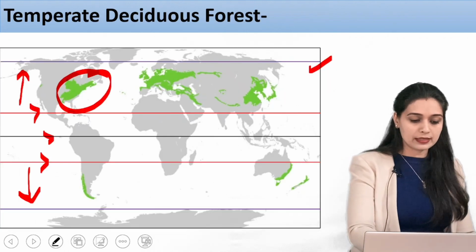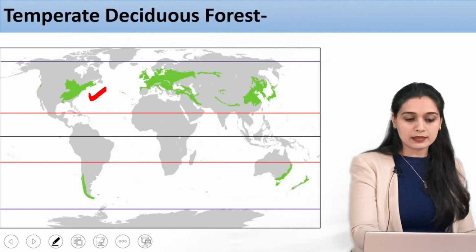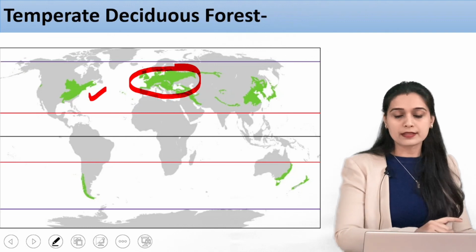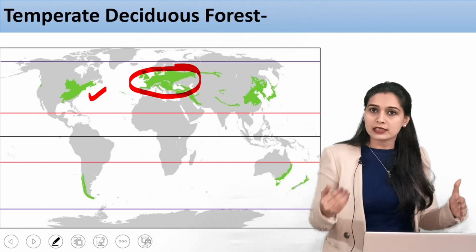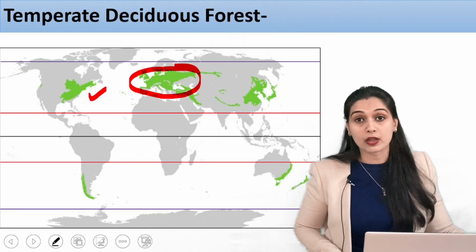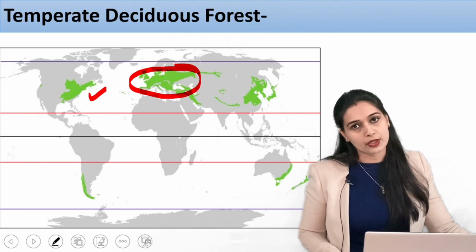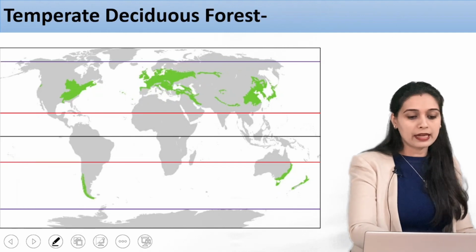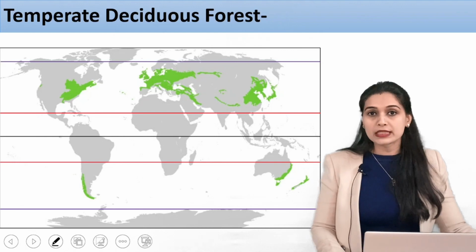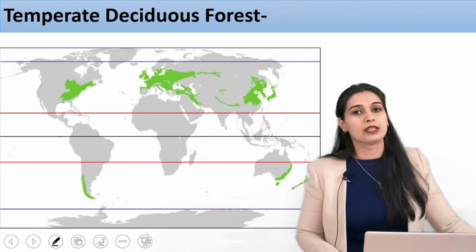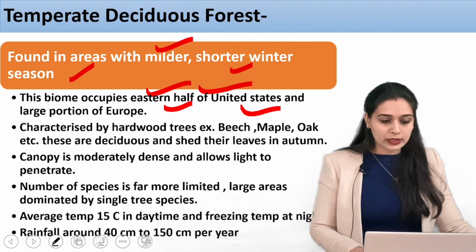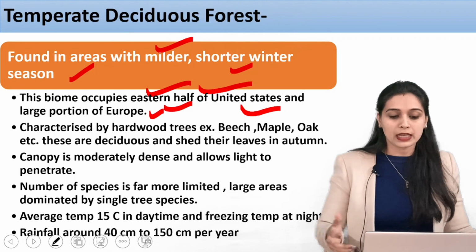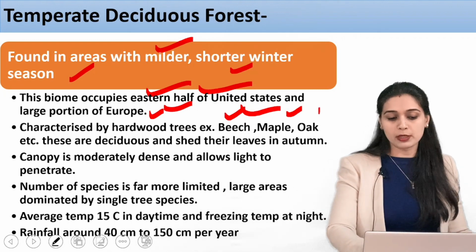Here you can see that this is the United States and this is Europe. So if somebody asks you what the dominant vegetation of Europe is, it will be temperate deciduous forest. That is the dominant vegetation there, and on the eastern side of the USA you will find the same temperate deciduous forest. Now what are these trees? These are hardwood trees, which are also very valued. They include beech, maple, and oak trees.